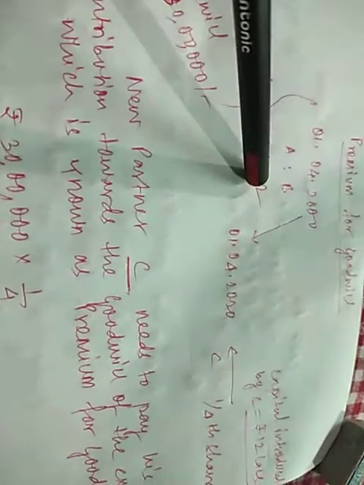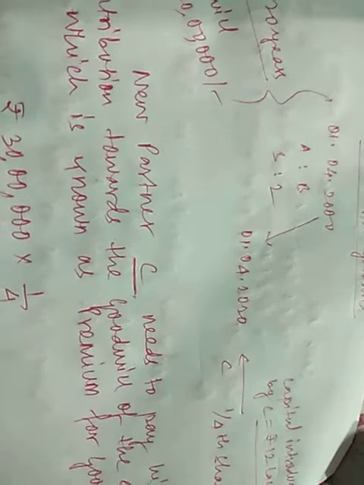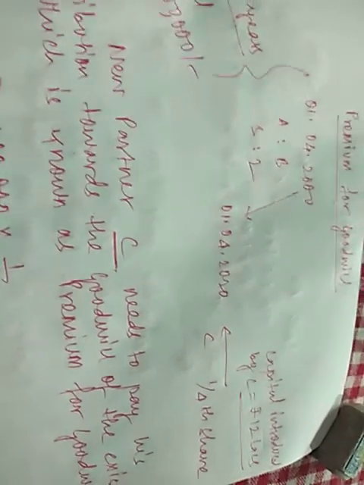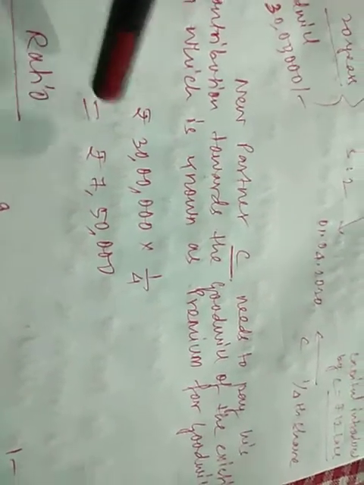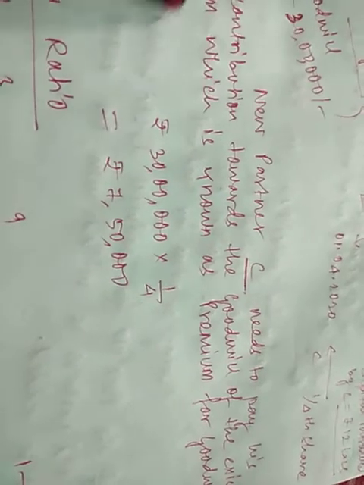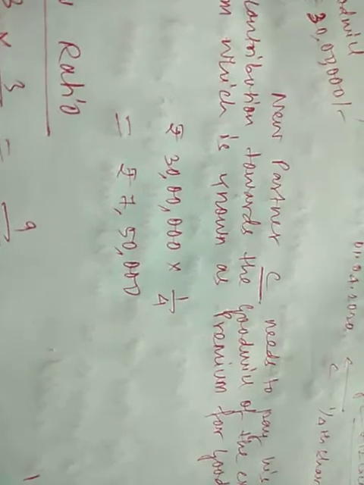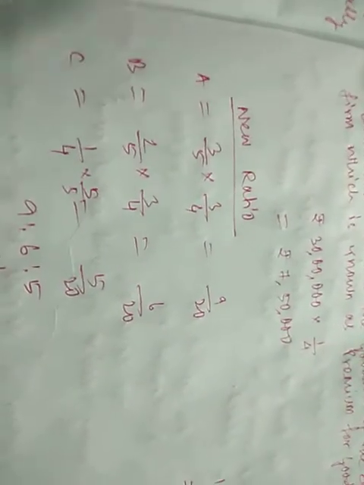Since A and B are now sharing profits and losses in the ratio 3:2, for C's admission either both of them or any one of them needs to sacrifice their share. Now in the sacrificing ratio, the premium for goodwill will be distributed. That 7,50,000, whatever is the share of C in the premium for goodwill, will be distributed between A and B in the sacrificing ratio. So first let us calculate the new ratio, and then we'll calculate the sacrificing ratio also.